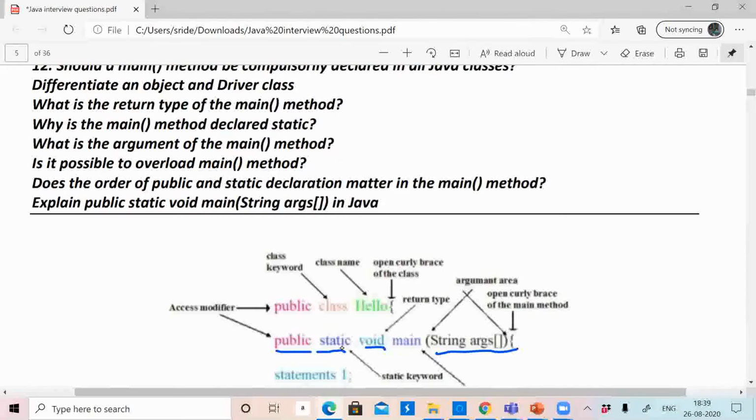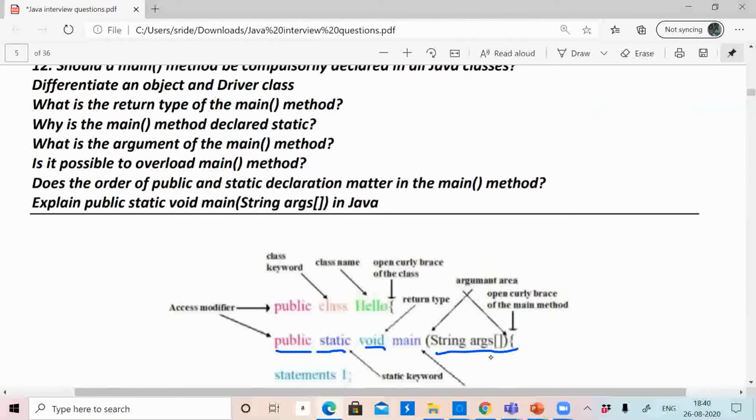Okay, what is the argument of the main method? An array of strings. Okay, when we run java space class name space some x y z, those x y z will come and sit here. Args of 0 is x, args of 1 is y, args of 2 is z. If you do not give anything, then it is not null, it is an empty array. That also you have to remember. If I do not supply any command line arguments, then this args is an empty array. It is not equal to null.